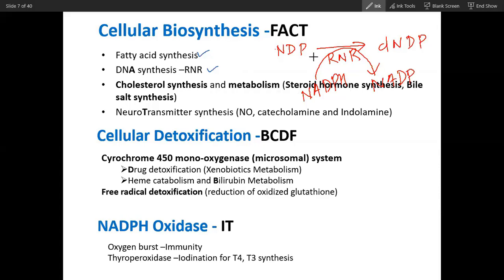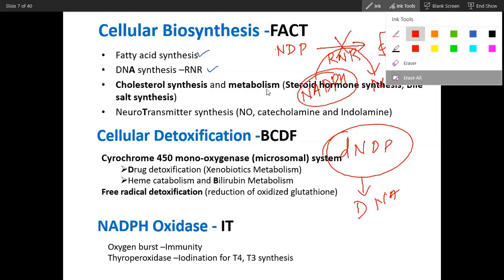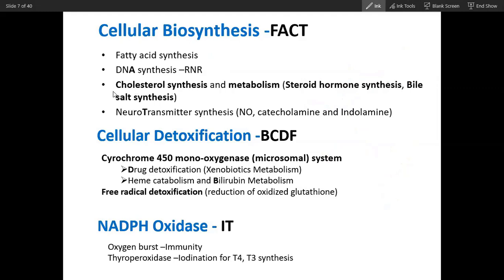You know that DNA contains deoxyribonucleotides, so dNTPs will be required for DNA synthesis. Now, if there is no NADPH or a lack of NADPH, DNA synthesis will suffer. So DNA synthesis requires NADPH. Cholesterol synthesis, we have done cholesterol metabolism, will also require NADPH.